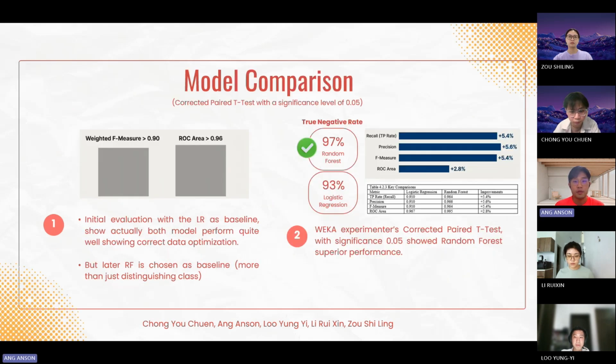Finally, we compare the two models in Stage 2. Random forest is the winner, with a higher recall of 96.4% and higher ROC. We confirm that random forest is a better model by using a paired t-test with significance level 0.05, showing that random forest is significantly different from logistic regression.